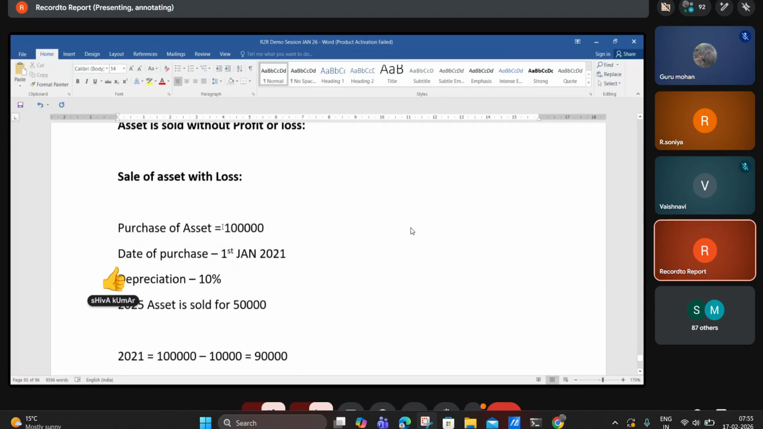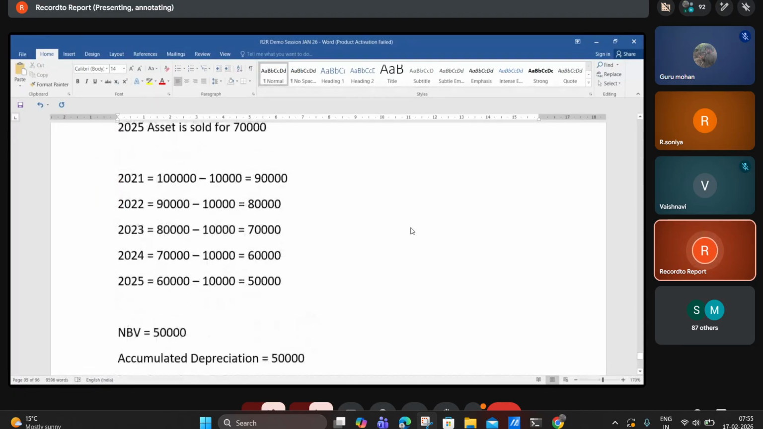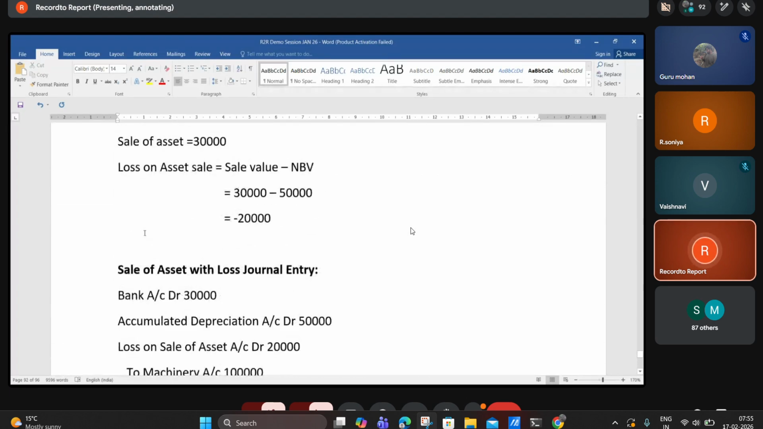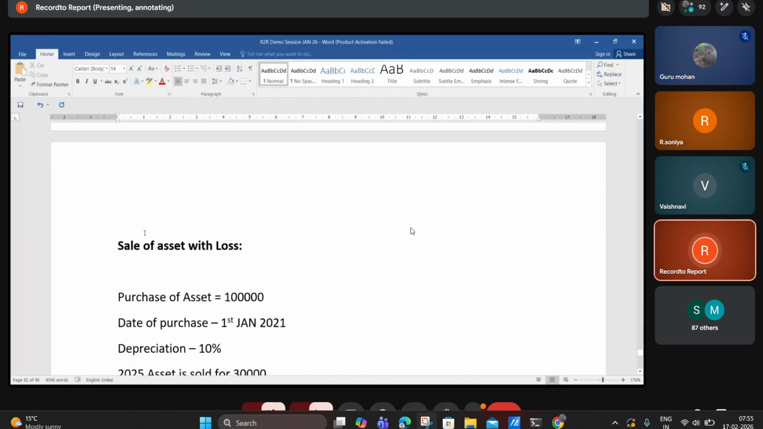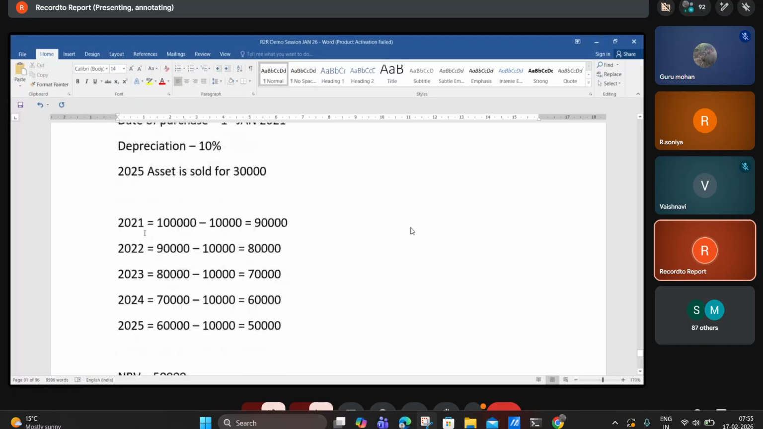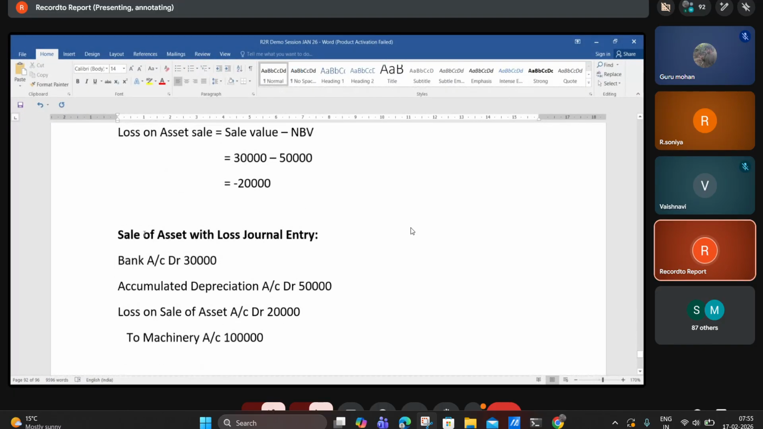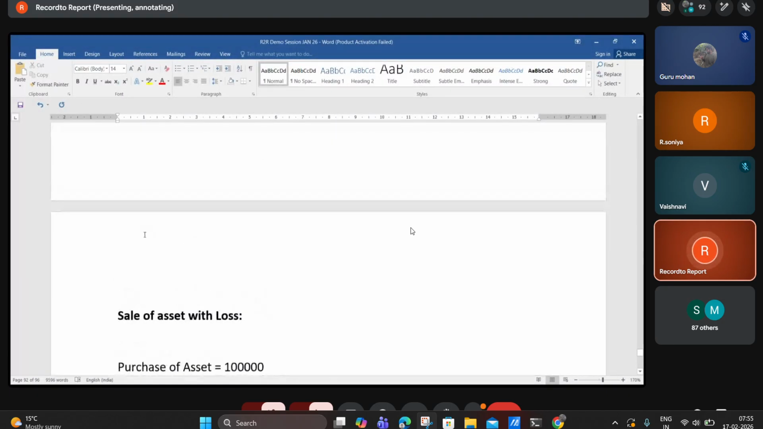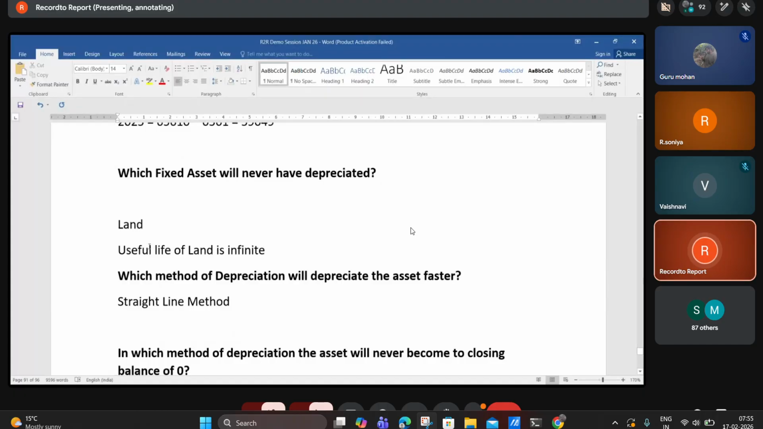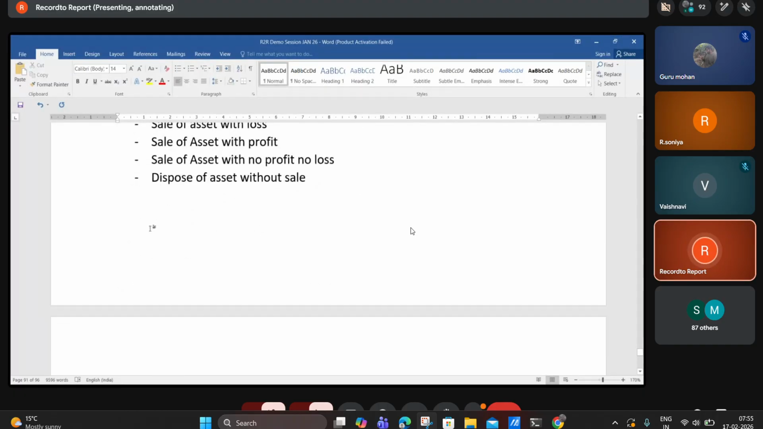So this is about an asset sold on loss or gain. There is one more important thing we will discuss in tomorrow's session: impairment of an asset. There are differences between impairment of an asset and depreciation of an asset. So that we will discuss in tomorrow's session, guys. Okay.